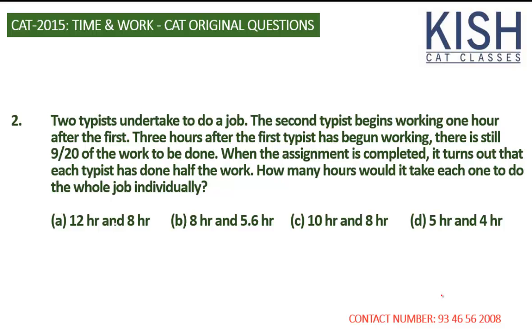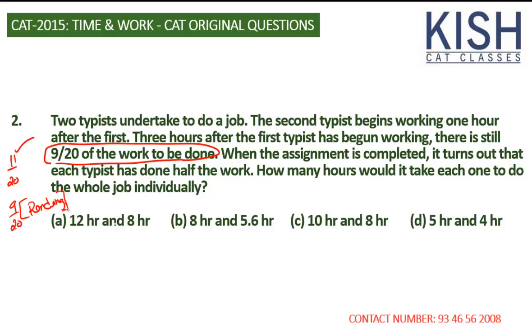I suggest you not to read the next statement. Try to understand the information given in the second statement and try to clearly read it. It's 9 by 20 of the work to be done. It means 11 by 20 of the work is already finished. 9 by 20 is still pending. Do not think that 9 by 20 of the work is completed. Now read the next statement.